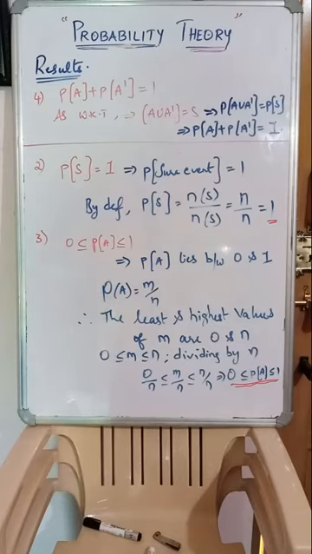In case of union, we will get 1. But in case of intersection, A and A complement will always be 0. Remember, A intersection A dash will always be null, 0. But A union A dash will always be equal to 1, the total sample space. I mean probability of the total sample space is always equal to 1. Clear guys? So these are the 4 results.